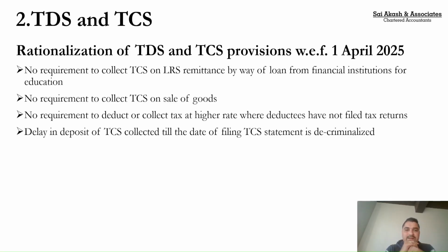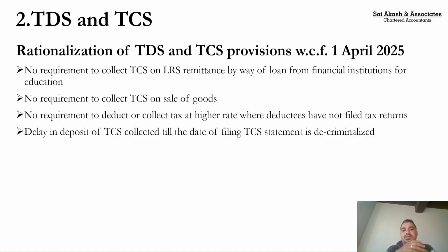The first one being, previously, even though I am sending money outside India for education purposes, and that money I had taken in the form of a loan, even on that money TCS was collected. Now they have done away with this requirement, so there is no requirement to collect TCS on LRS remittance by way of loan from financial institutions for education. Good, because whenever I've taken money for education and I'm sending it out, the TCS component would impact my working capital. Now that issue is resolved.